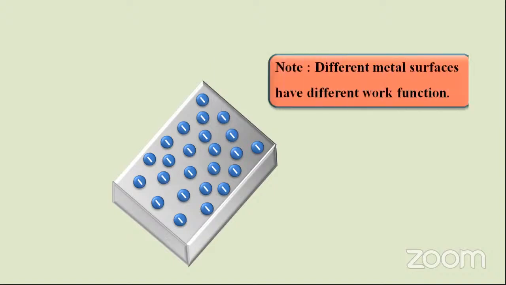Different metal surfaces have different work functions. Don't think that all metals have the same work function. Different materials have different work functions.